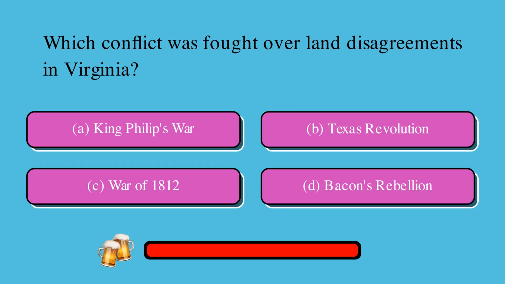Which conflict was fought over land disagreements in Virginia? Is it A, King Philip's War, B, Texas Revolution, C, War of 1812, or D, Bacon's Rebellion? The correct answer is D, Bacon's Rebellion.